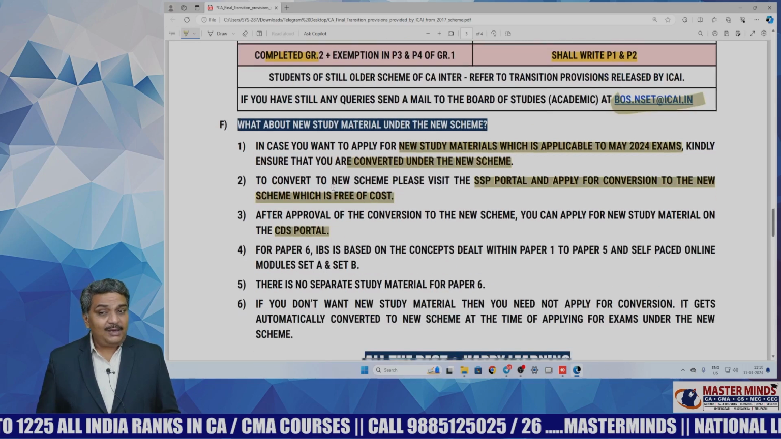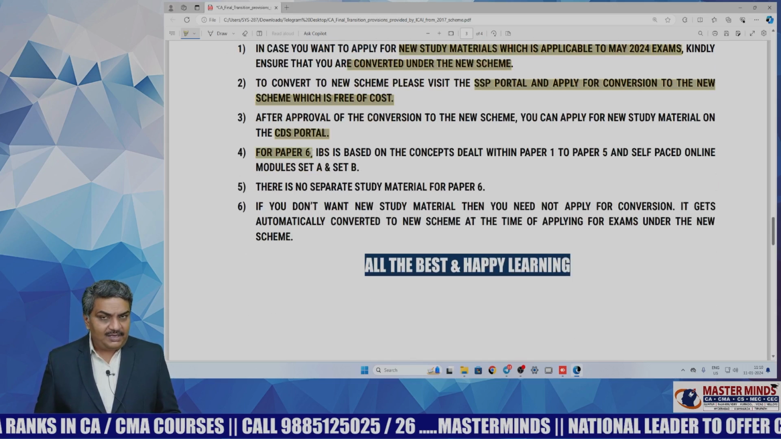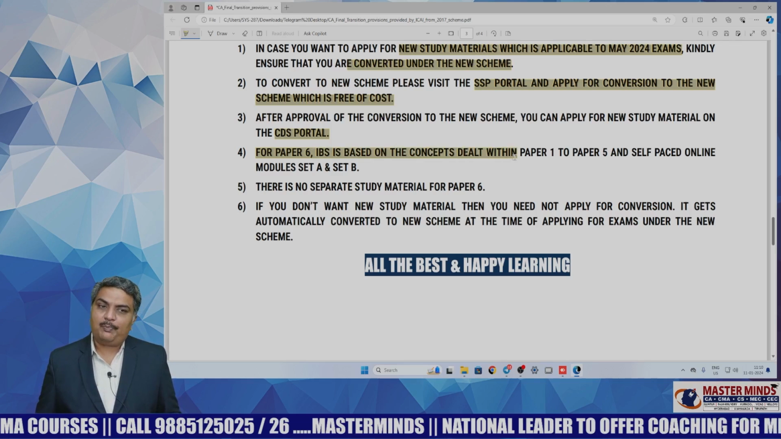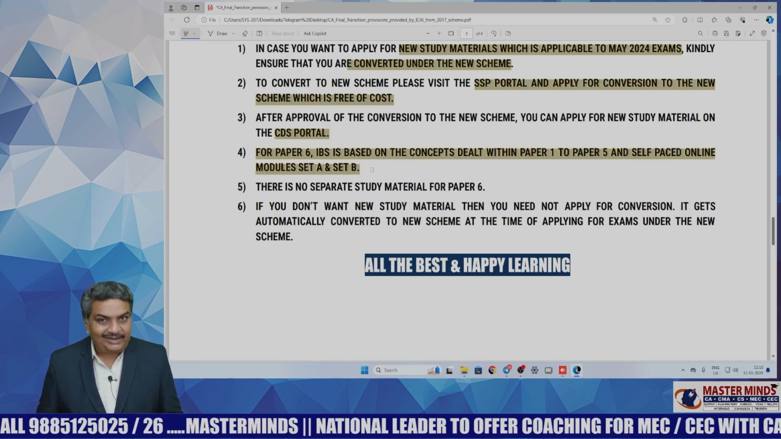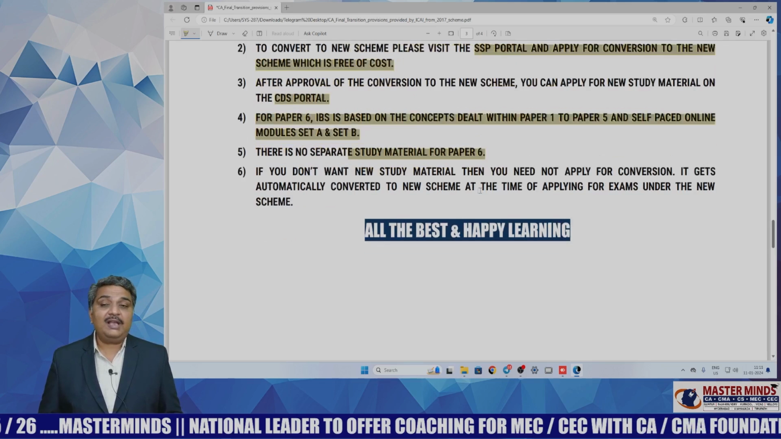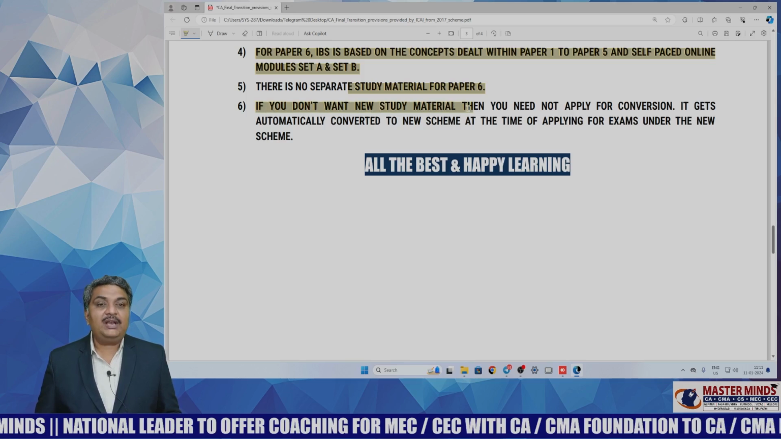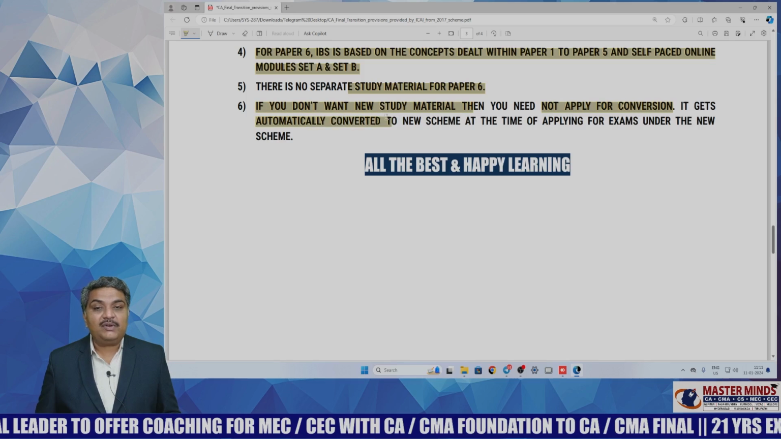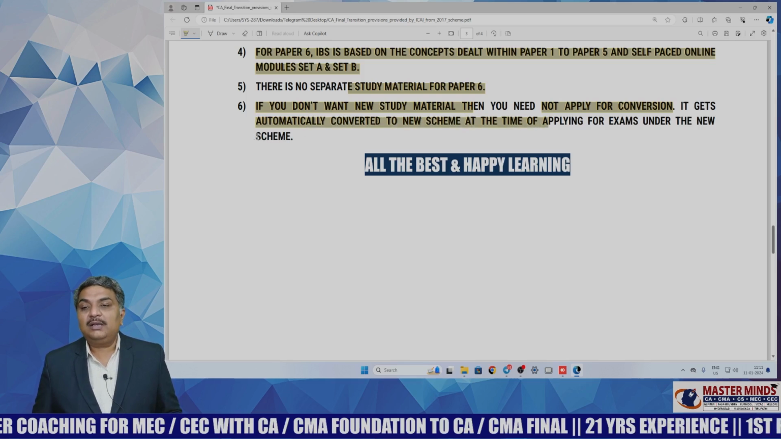And here is another important clarity for CA final students. For paper 6, IBS is based on the concepts dealt with in paper 1 to paper 5 and self-paced online modules of set A and set B. For that reason, there will be no separate study material for paper 6. And here is the most important point. If you don't want new study material, then you need not apply for conversion. It gets automatically converted to the new scheme at the time of applying for exams under the new scheme.